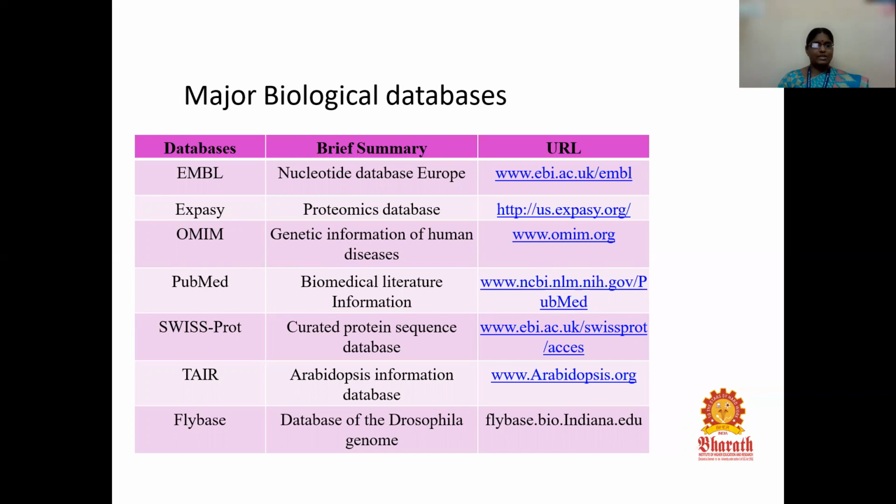www.arabidopsis.org. The last one is FlyBase. FlyBase is mainly used to identify fruit flies, where we can use it to identify the database of the Drosophila genome. And the URL is flybase.bio.indiana.edu.